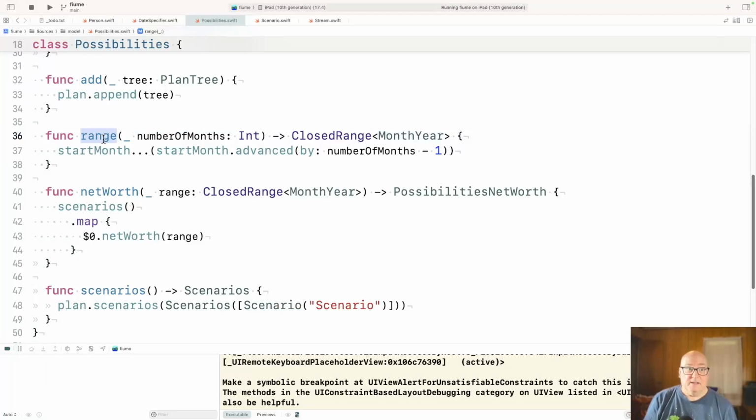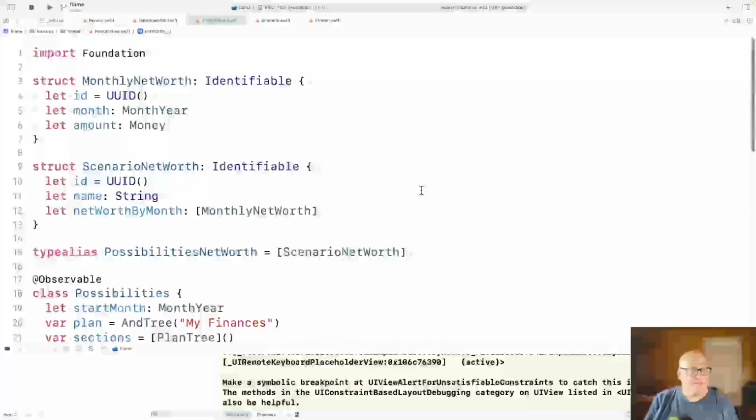And for that, we have range. It starts with number of months, but it's going to produce the range in years. So this is kind of that transition point from number of months to a range in years. And the bulk of this is the calculation for the graph asking the net worth. So over some range of month years, what's the net worth? And let's go look at those. They're just at the top of this file.